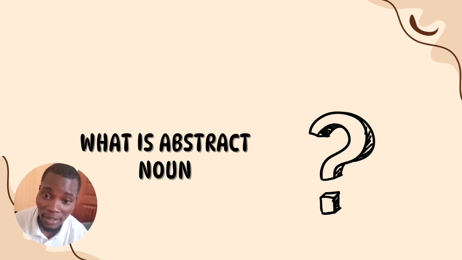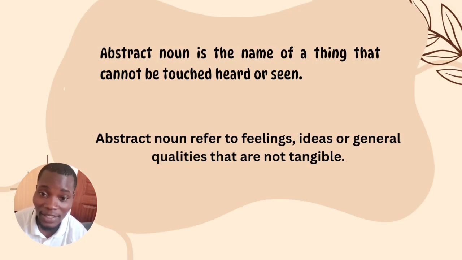What is an abstract noun? If someone asks you what an abstract noun is, what will you say? Think about it. What is it? Okay, let's learn together. An abstract noun is the name of a thing that cannot be touched, seen, or heard. They cannot be touched, they cannot be heard, or seen. So in short, you're saying that these abstract nouns are nothing but what?